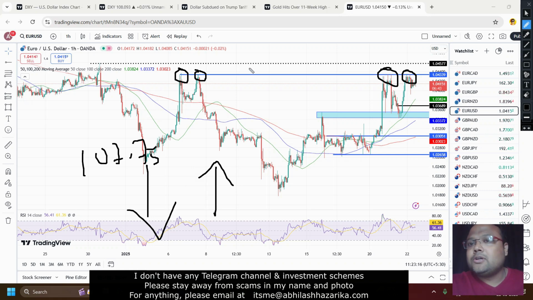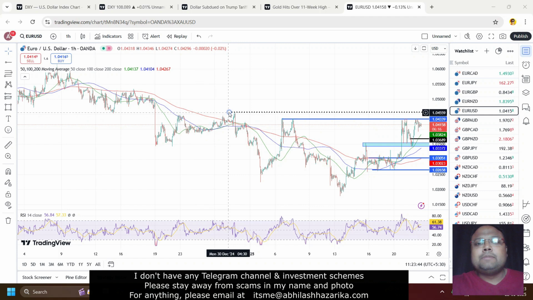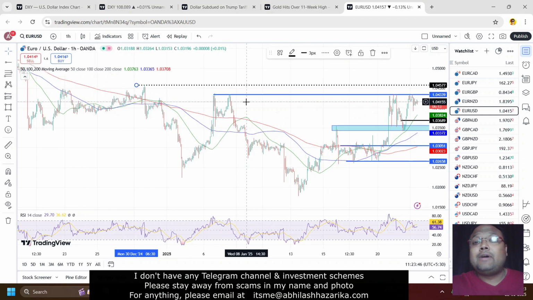Moreover, the market has already tested the level many times, and the level is already weak right now. So the resistance of 1.0433 is not a very strong one right now. There's a high chance that the market will break and go up. So if the market breaks 1.0433, we can look for a buy on breakout. Yes, during the day, if you see that the market is going up, you can look for a buy on breakout. But yes, there is a minor resistance around 1.0457.